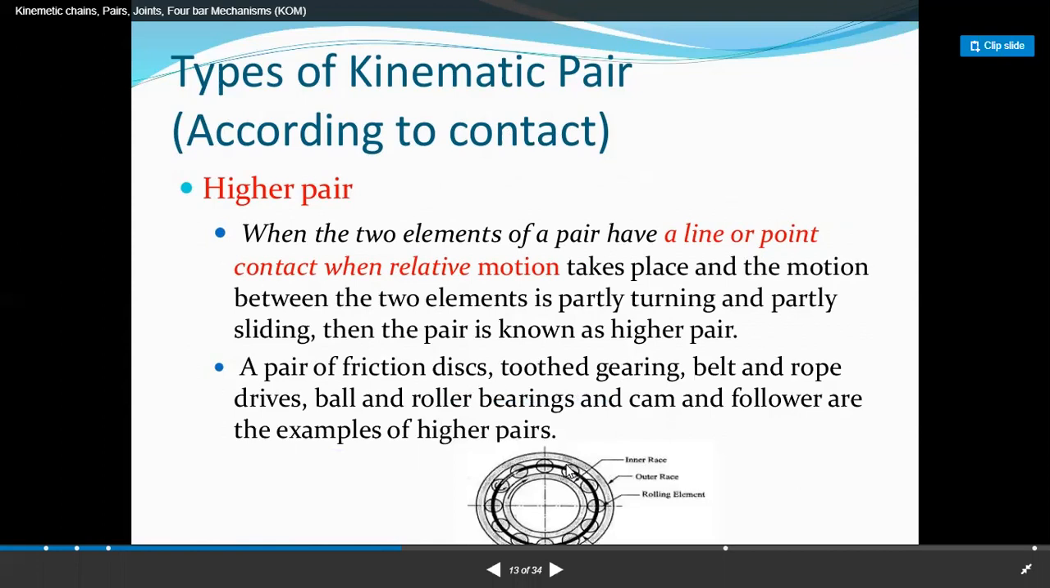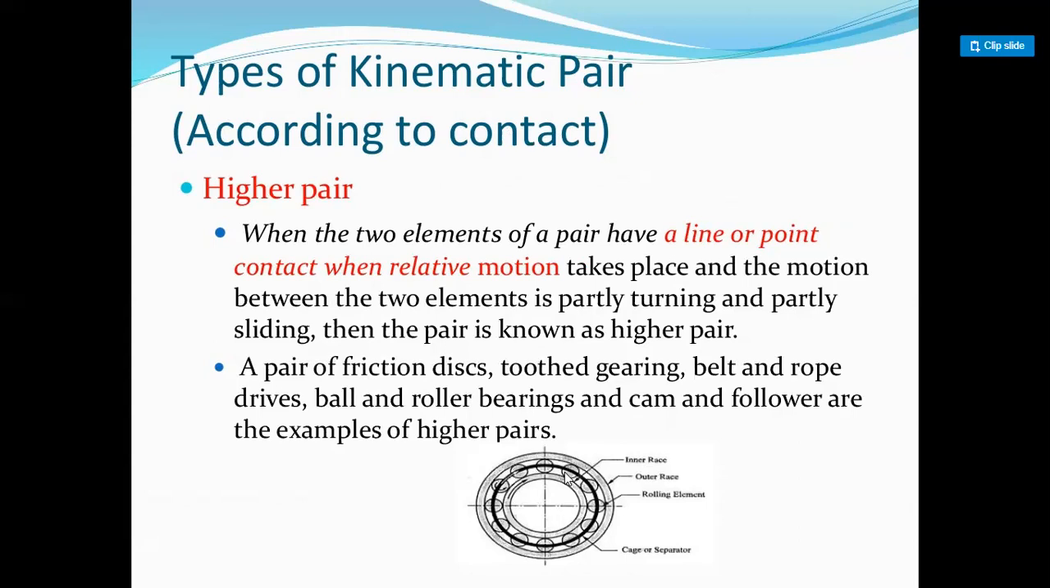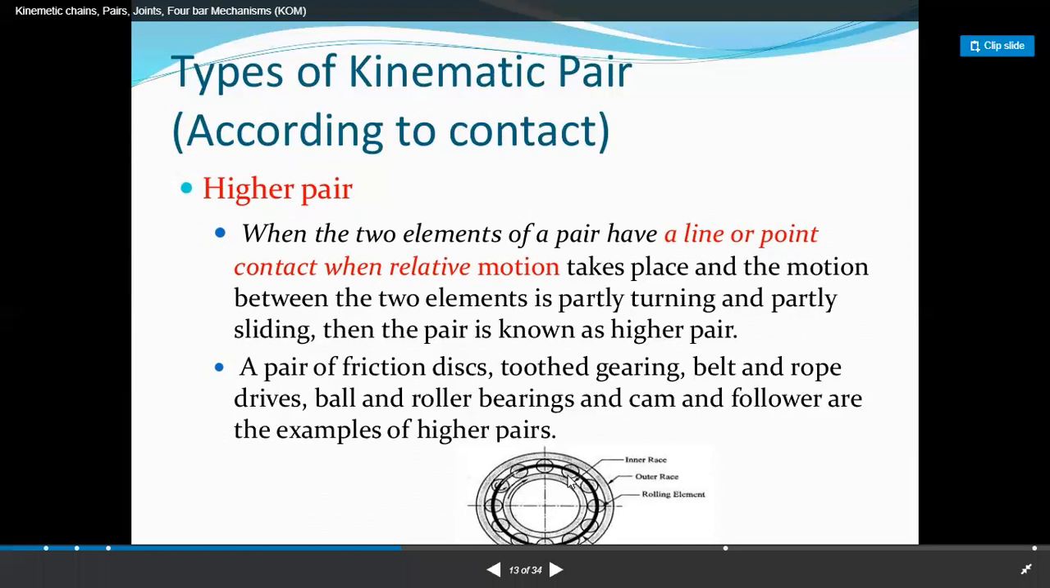The inner race has rotary motion, and the rolling elements also have rotary motion. So there is partially turning and partially sliding motion. Also, there is only a point contact at a moment. Only a point contact takes place between the two links.